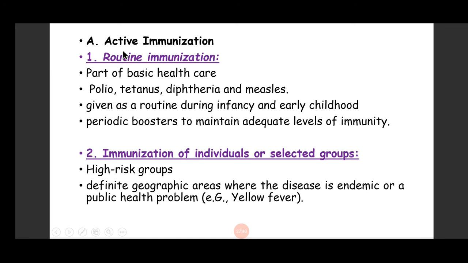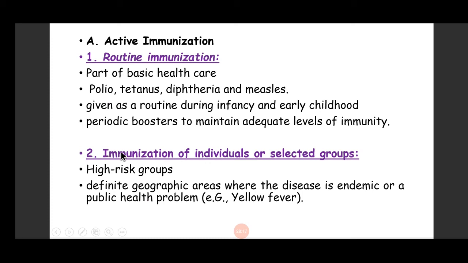Active immunization can be of two types. One is routine immunization, and the other is immunization of individuals or selected groups. Routine immunization is part of basic healthcare, which means it has to be given to every single individual, irrespective of risk, or whether he belongs to the high risk group or not. Vaccines given to every individual include polio, tetanus, diphtheria, and measles.